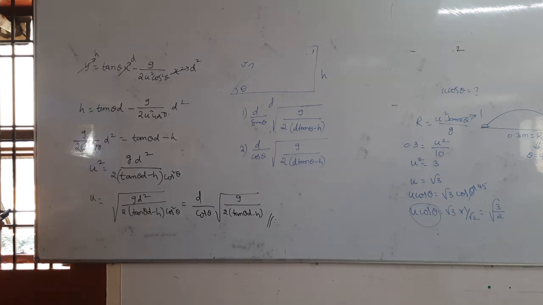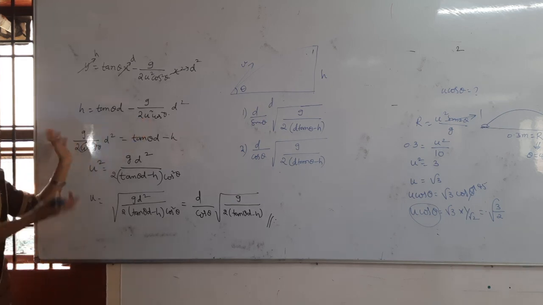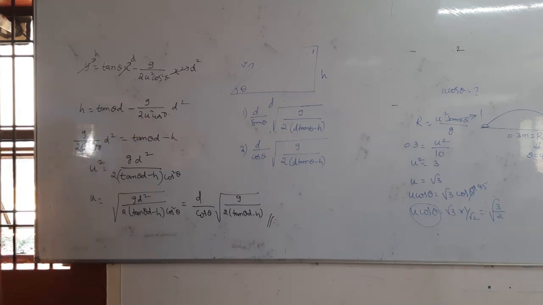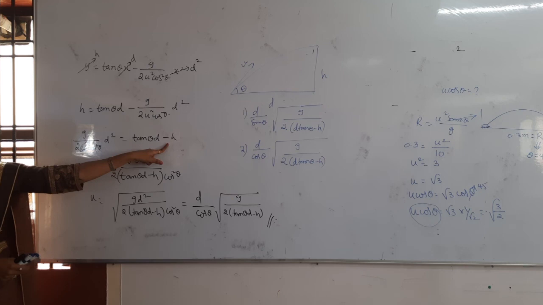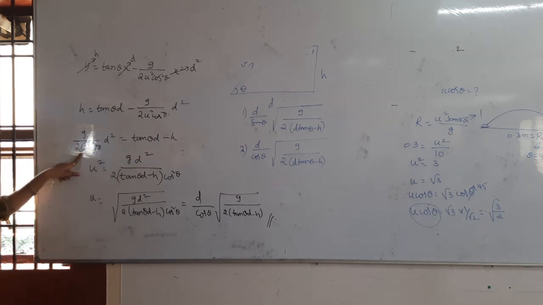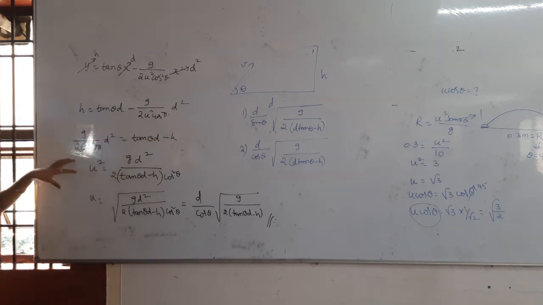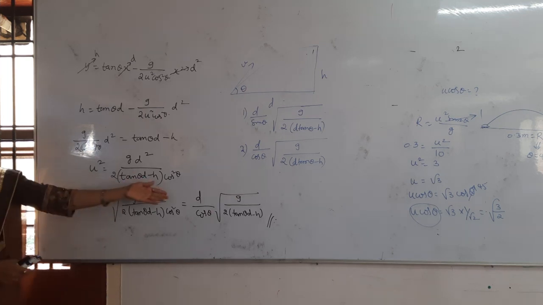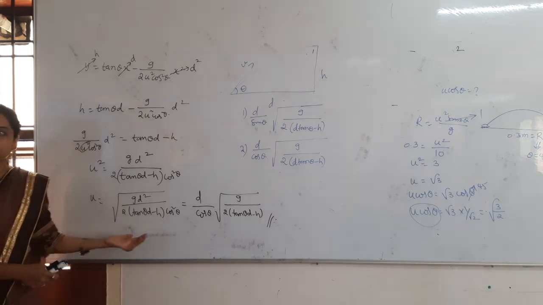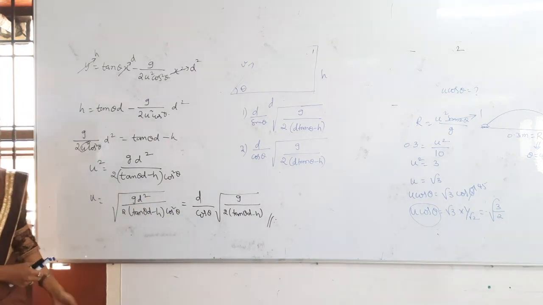Whenever you see the options, you will think immediately, I cannot do that. That's very easy. Just take the equation of projectile. From that, what do you have to solve? Only the u value. You are just rearranging the equation, that's it. I took this entire term to the left side first of all, then h I took to the right side. Then what they are asking is the initial velocity only, no? So I took u square here again. This entire term I took down again. Again from that I want only the u value, so for that I have done root. Whatever is squared will come outside, and whatever is not will stay inside. That's it. That is the answer.